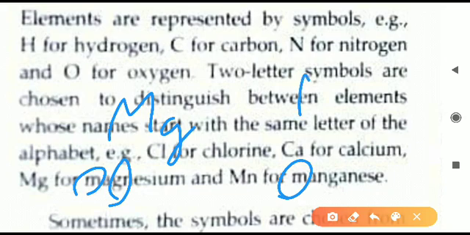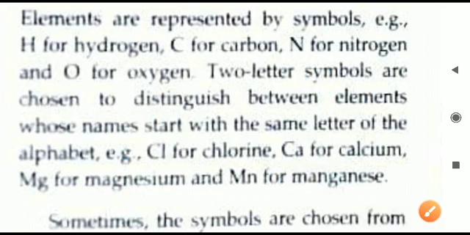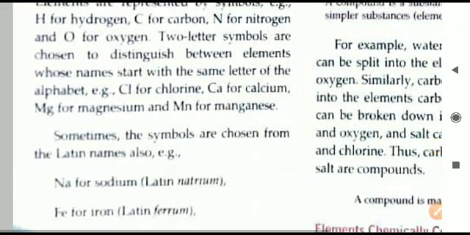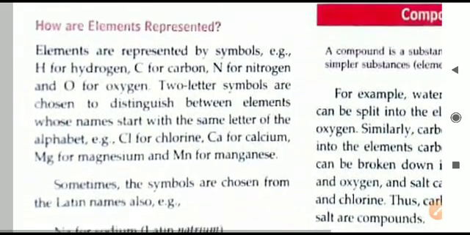In manganese also, the first one, M and G, we will not use. What we will use? We will use N, because G we have already written in magnesium. So Mg मतलब क्या हो गया? Magnesium, Mn manganese. So this should be clear now, magnesium and manganese. So these are some examples how we can write the different symbols.